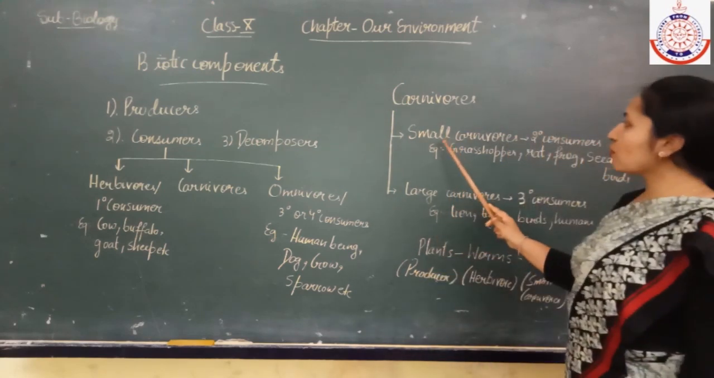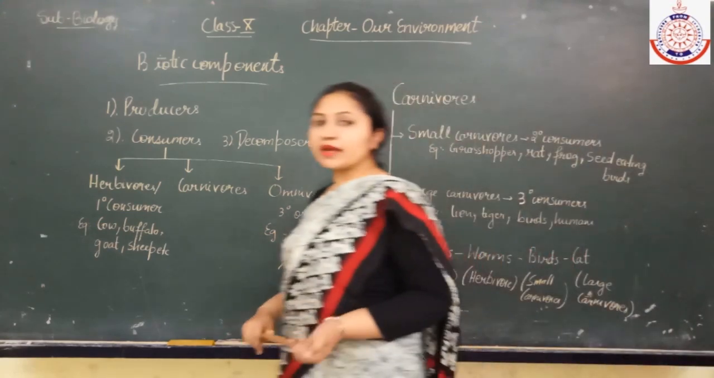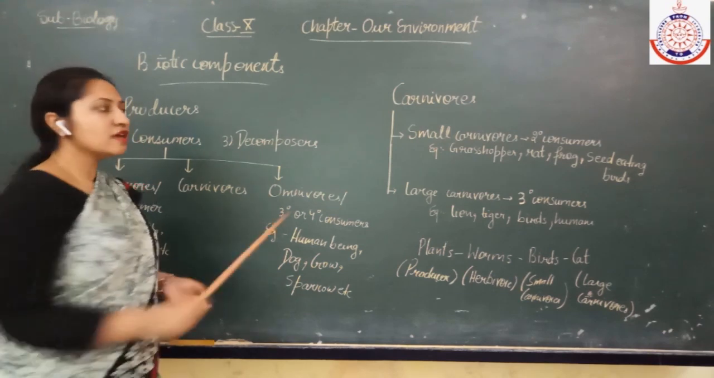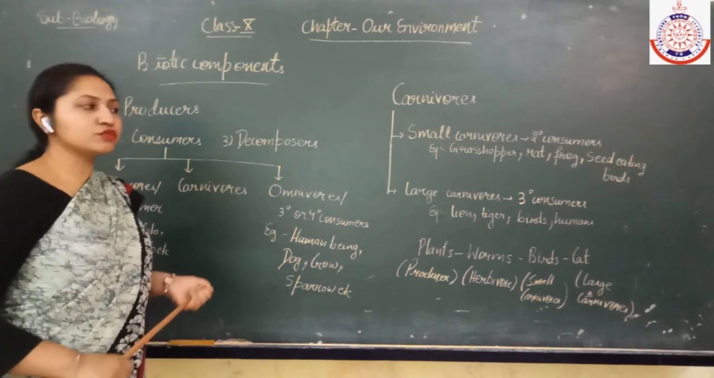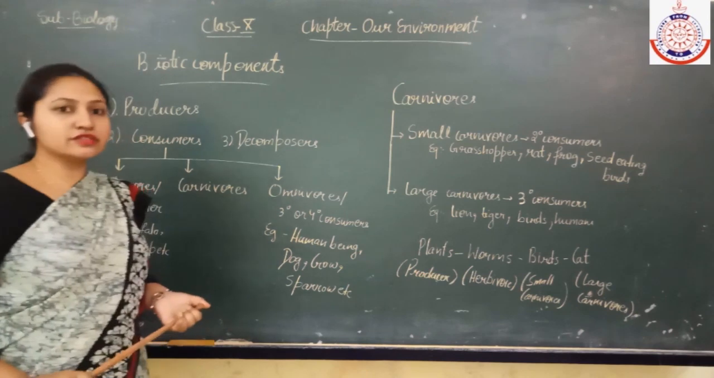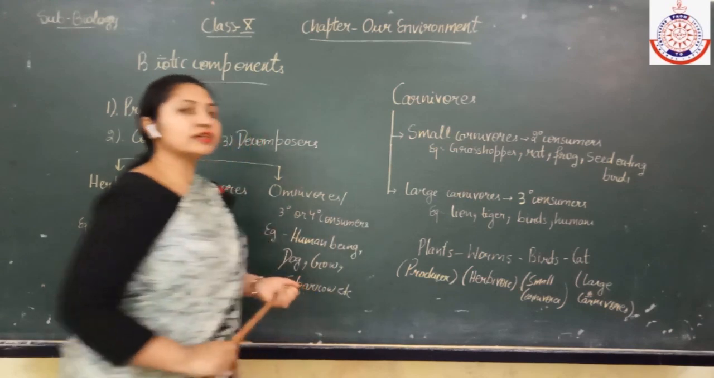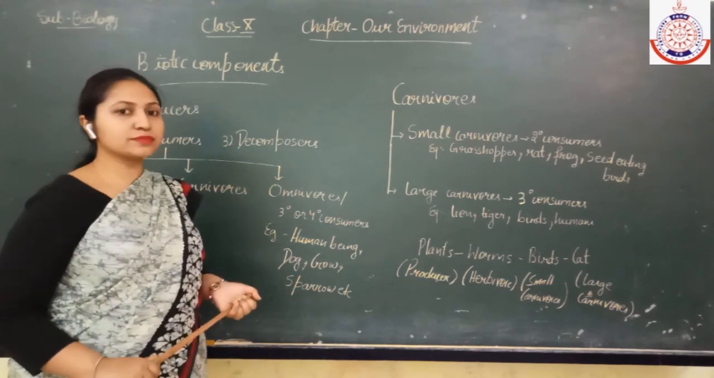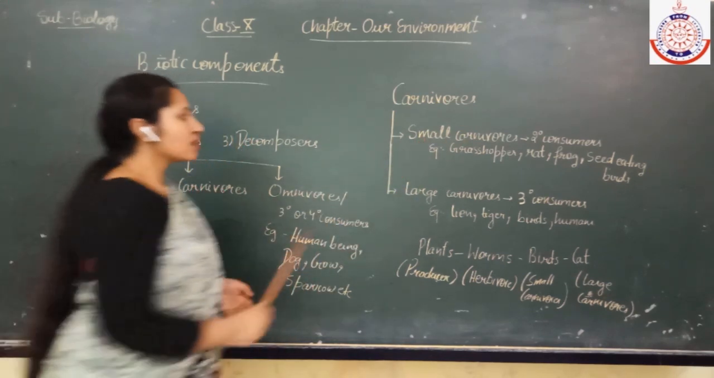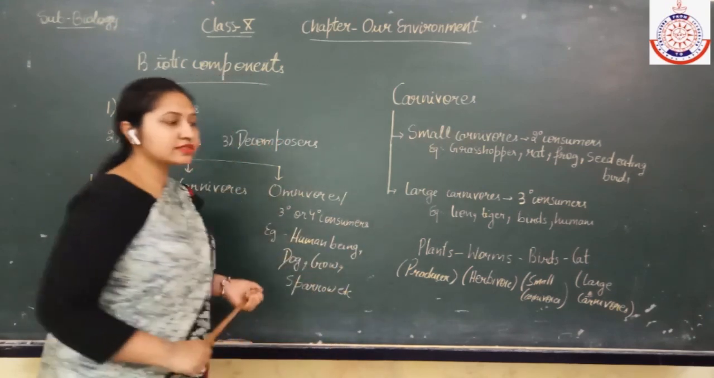The first is the small carnivores, and the second is the large carnivores. The small carnivores depend upon the herbivores for their food, and the large carnivores depend upon the small carnivores for their food. So small carnivores are considered the secondary consumer in any food chain. The large carnivores are considered the tertiary consumers because they depend on the small carnivores for their food. For example, grasshopper, rat, frog, seed-eating birds, etc.